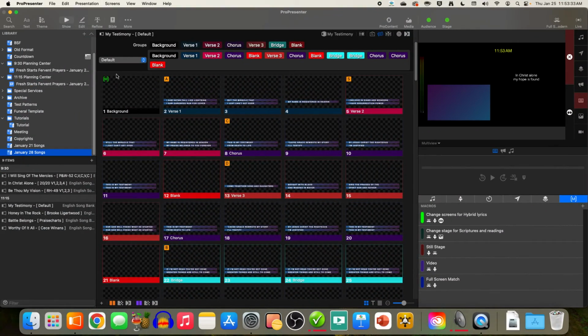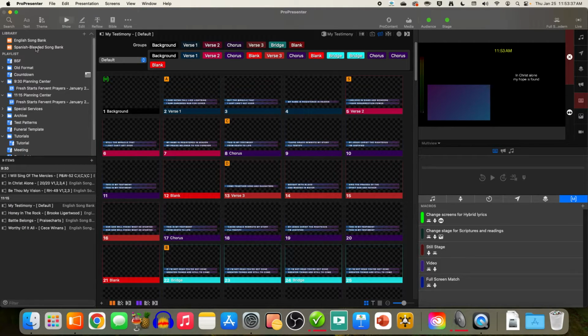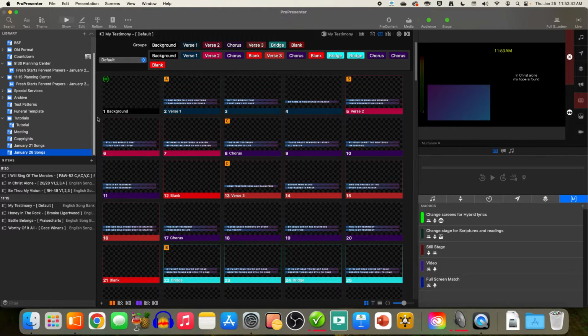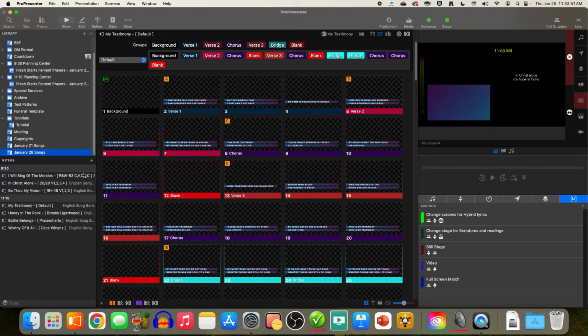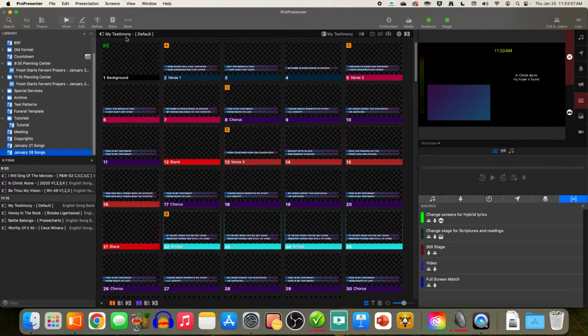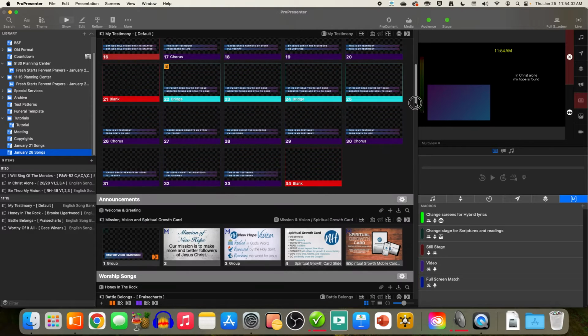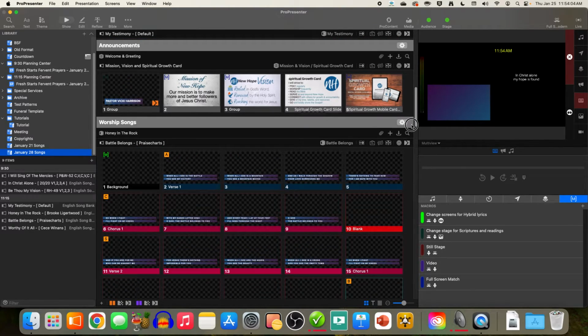The only other thing that sometimes happens is that because I have this Spanish blended song version in here, sometimes it'll pick one of those by accident. But most of the songs in the Spanish blended song bank have something bilingual in the name, so it'll be super obvious on this screen that the bilingual one is the one you're looking at. So you just have to continue to proof all the songs.